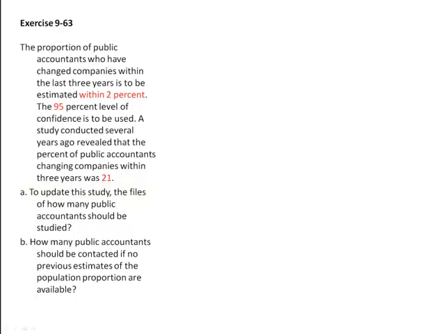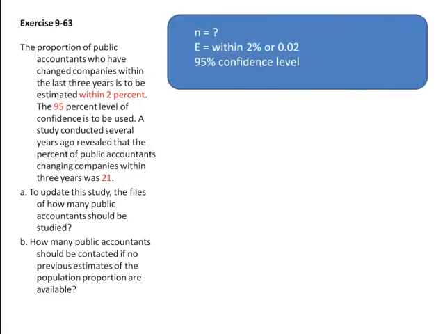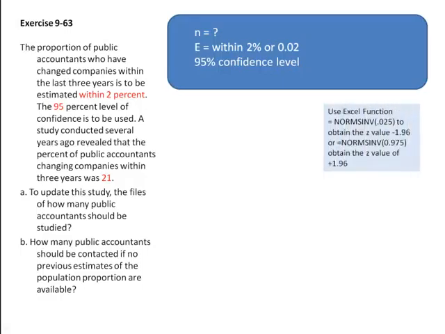In determining the minimum sample size required to estimate the true population proportion, we summarize the information provided in this problem as follows. The margin of error is 2% or 0.02. An initial estimate of the proportion is given as 0.21. The 95% confidence level translates into a z-value of 1.96. We obtained this by using Excel's NORM.S.INV 0.025 function.